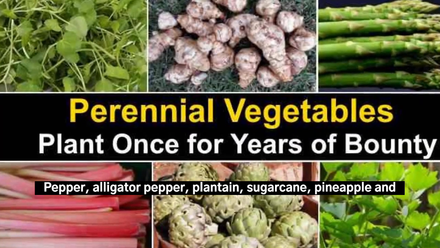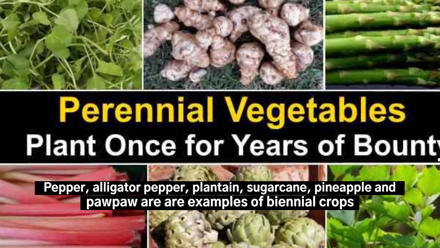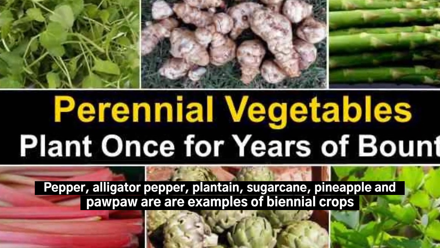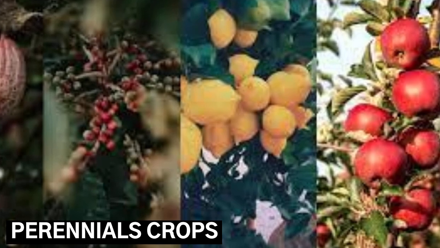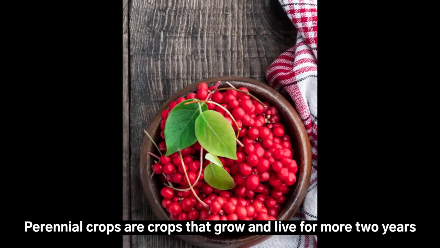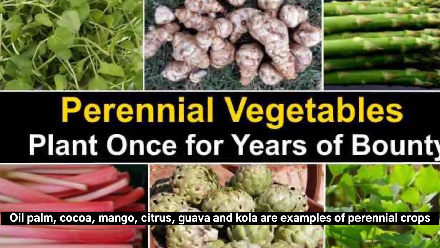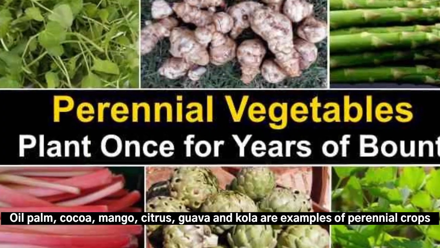Pepper, alligator pepper, plantain, sugarcane, pineapple and pawpaw are examples of biennial crops. Perennial crops are crops that grow and live for more than 2 years. Oil palm, cocoa, mango, citrus, guava and cola are examples of perennial crops.